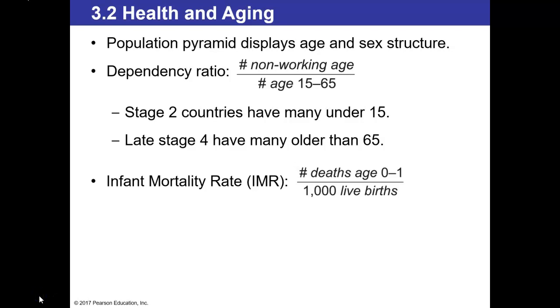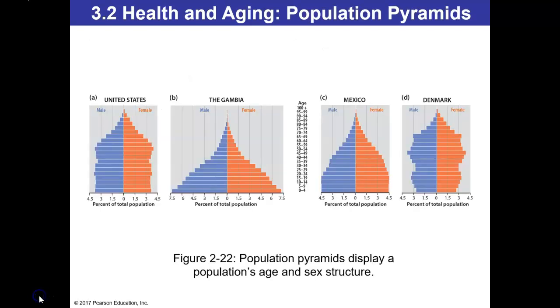If a country is in stage 2, they're going to have a lot of people under the age of 15. If they're in stage 4, they're going to have a lot of people that are older than 65. And then we are going to look at the infant mortality rate, or the IMR. In this case, we're looking at babies that die between the time they're born to their first year of age per 1,000 live births. Knowing how to read population pyramids will give you a better understanding of where a country may be at in the demographic transition.